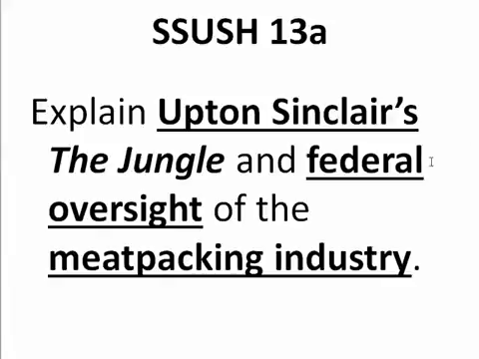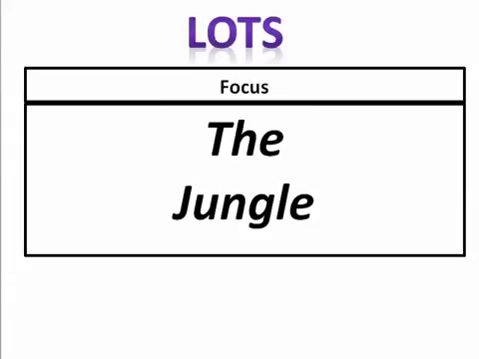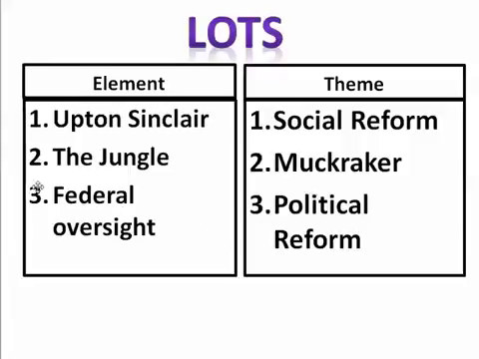Explain Upton Sinclair's The Jungle and federal oversight of the meatpacking industry. So we're going to look at this author named Upton Sinclair. He's a muckraker. We're going to talk about that later on. He wrote this book called The Jungle, and he's going to push for federal oversight of the meatpacking industry in Chicago. So our focus is on The Jungle. Our themes are Upton Sinclair as a social reformer, The Jungle, the book, as a muckraking piece of work. Federal oversight is this political reform and change in the role of government to being active.